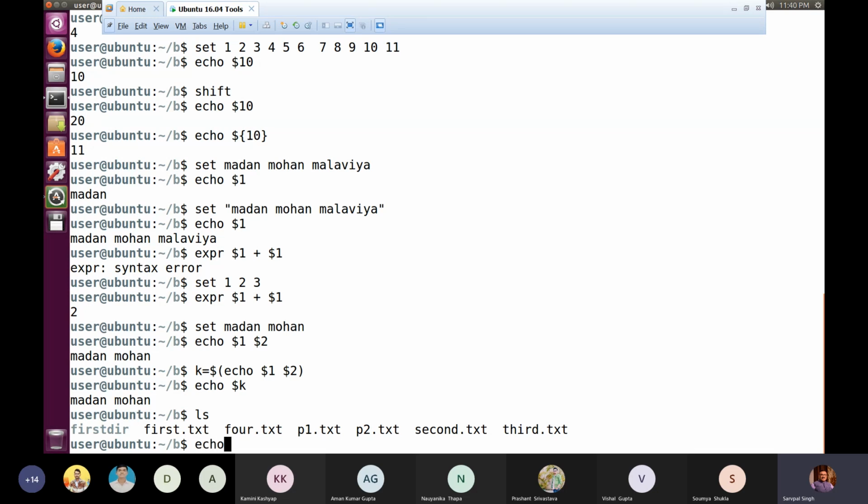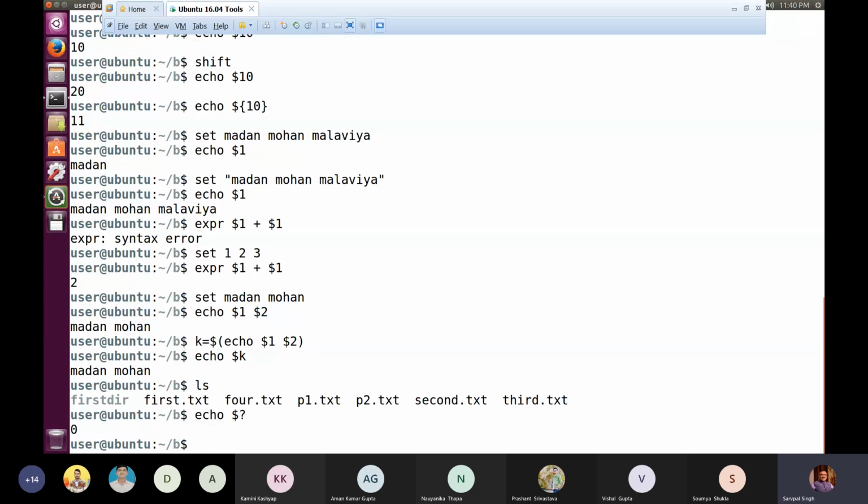Now if I write echo dollar question mark, what is happening? I am getting 0 on the screen because the command was successful. Basically the previous, most recent command was successful. So dollar question mark is returning the exit status of the most recently executed command. See, remember: exit status of the most recently executed command.